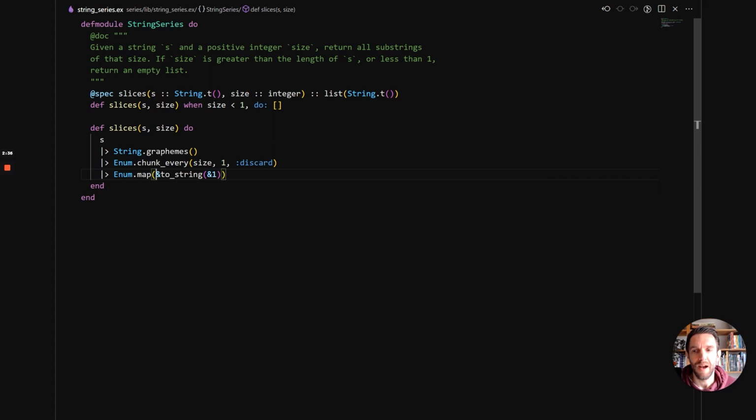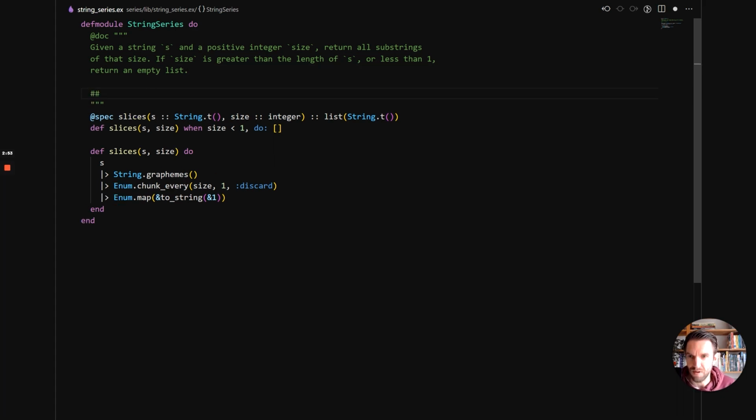But I like this quite a bit because it stresses to me that this is like a pipeline. This is data that's going to be processed one by one. And I quite like this. Whether or not you do, I don't know, but I do. So the last thing that I wanted to show you is the doctest.